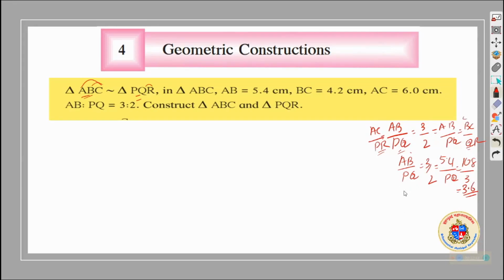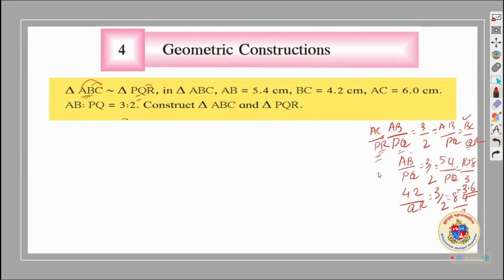The same way, BC upon QR. BC is 4.2 upon QR. QR we don't know, but we know the ratio is 3 upon 2. 2 4s are 8.4 upon 3. The answer is 2.8.